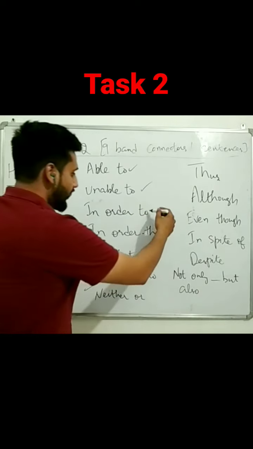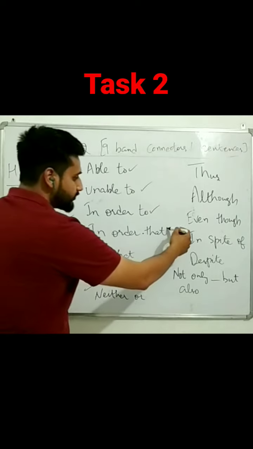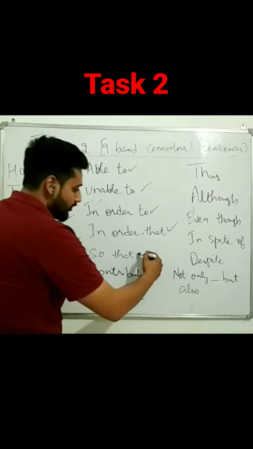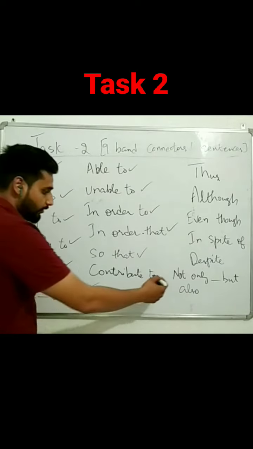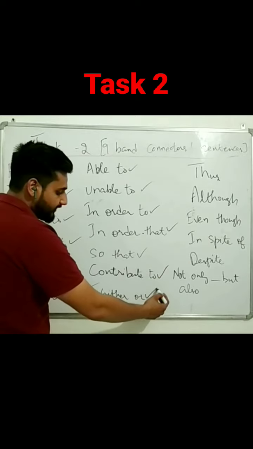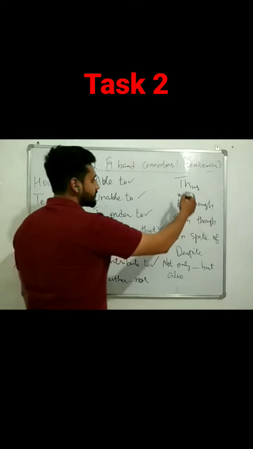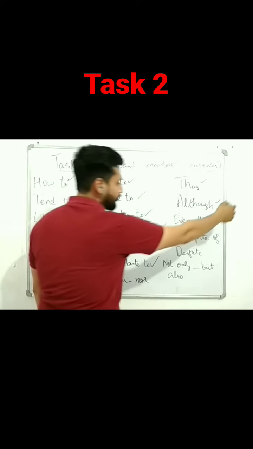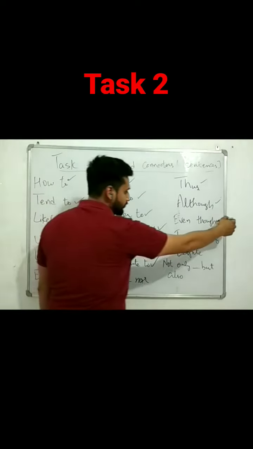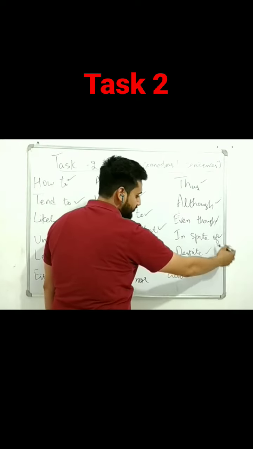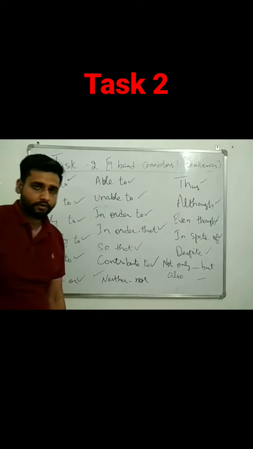So in order to, you can use also in order that. So you can use so that, contribute to, neither nor. Then we have thus, although. For although you can use even though, in spite of, despite, and not only but also. So these